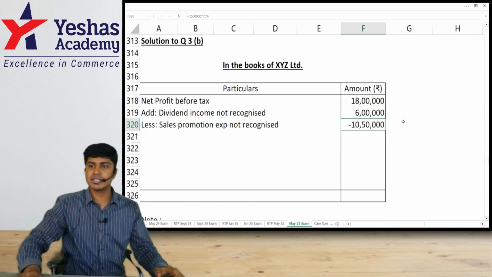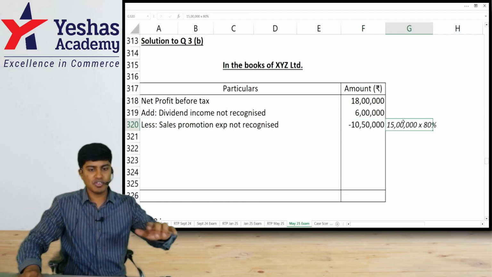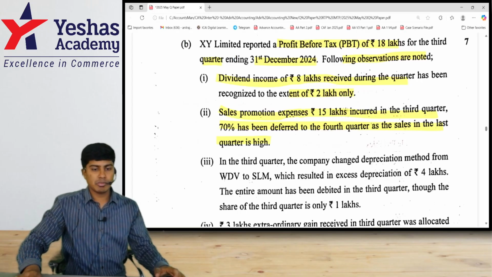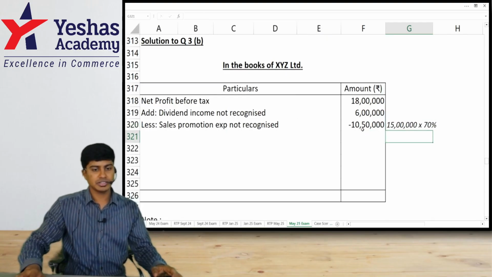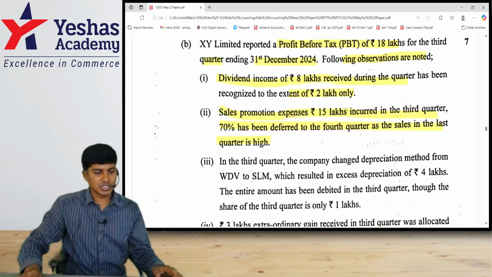Did everyone understand this? Very nice. This is 15 lakh into 70%. Okay, let's go to next one.